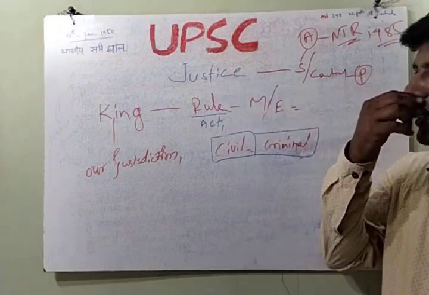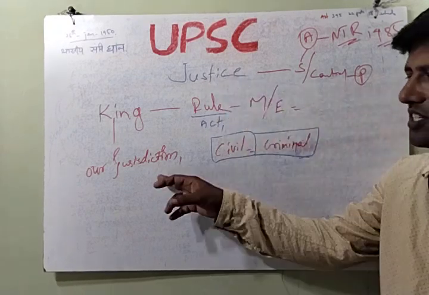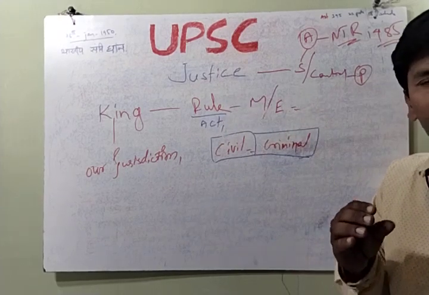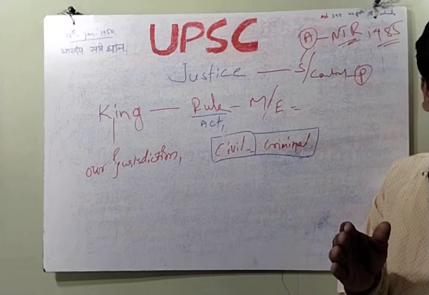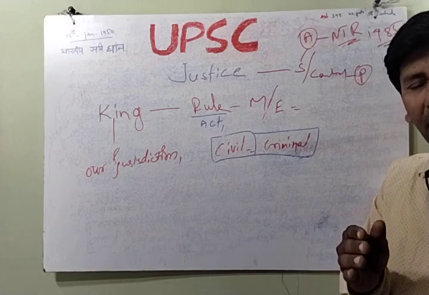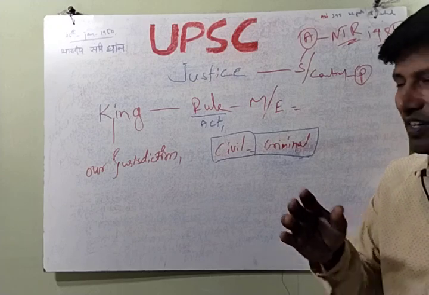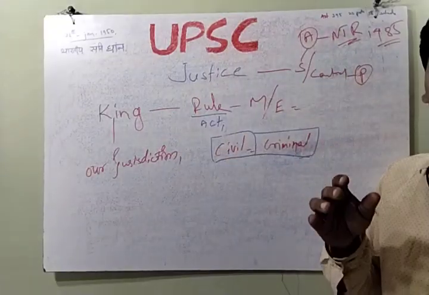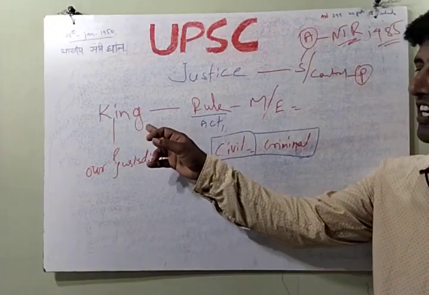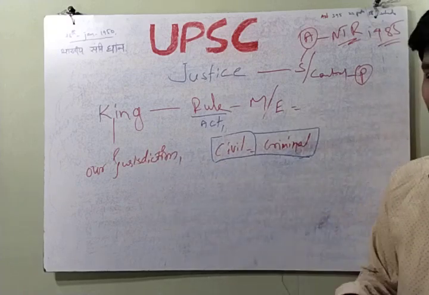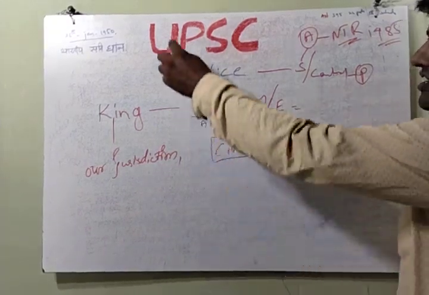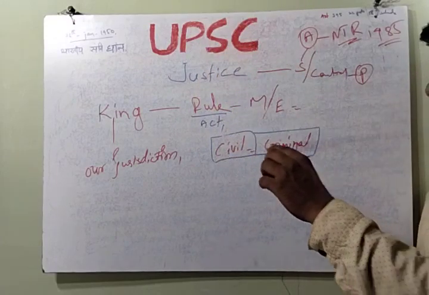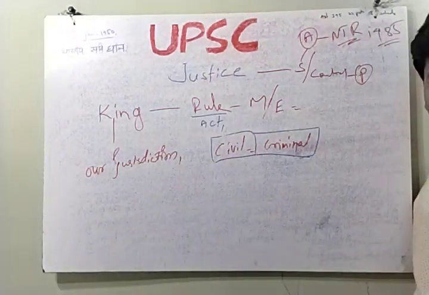We have to understand jurisdictions and justice. This is a very important topic in social studies, and it is covered in the UPSC and CBSE syllabus also. Justice means, once upon a time, kings were ruling. The king had one jurisdiction. Jurisdiction means the area that belongs to him. The area in which the king ruled is that jurisdiction.